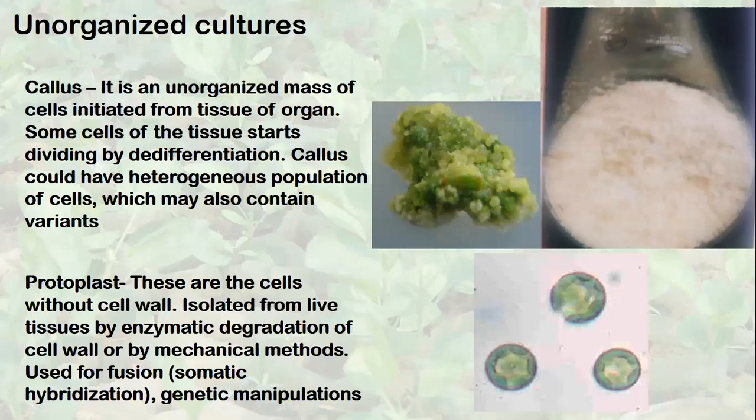But there's no level of organization. They are not organized into any structure. That's why it is called callus. So how is it produced? Some cells from the tissue start dividing by de-differentiation. The callus could be a heterogeneous population of cells which may also contain variants. So first, let me clarify two-three terms.